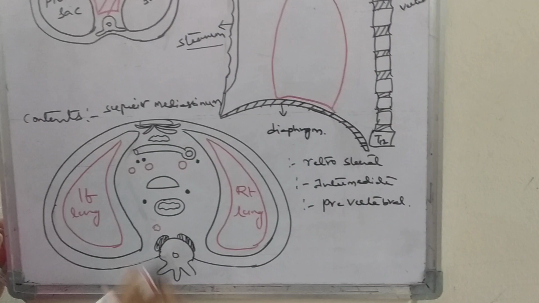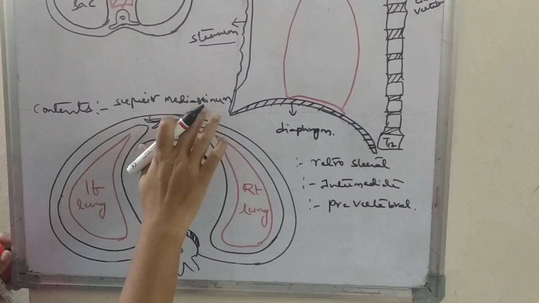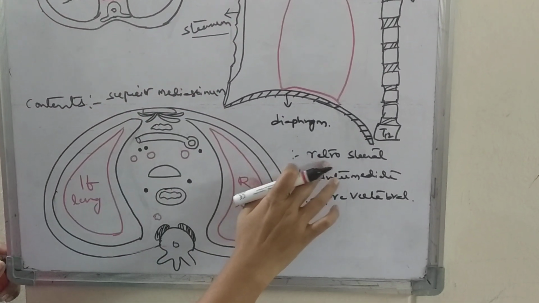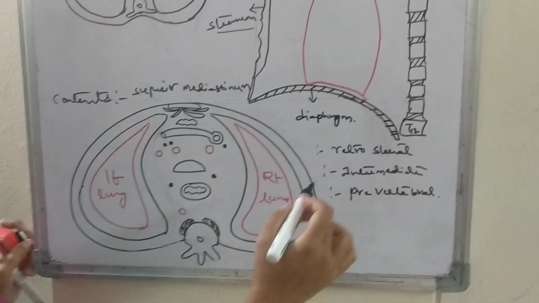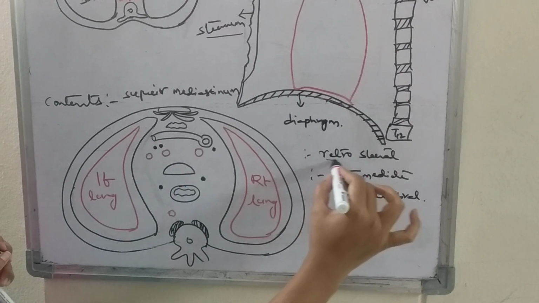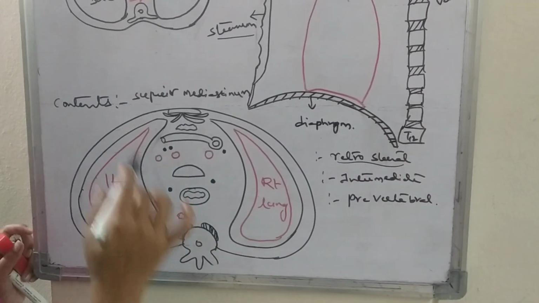So what are the contents present in the retrosternal part?